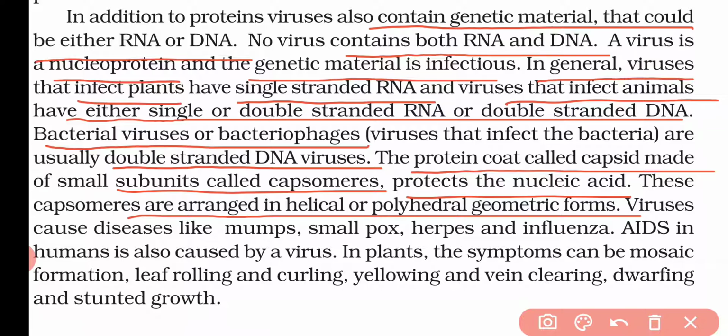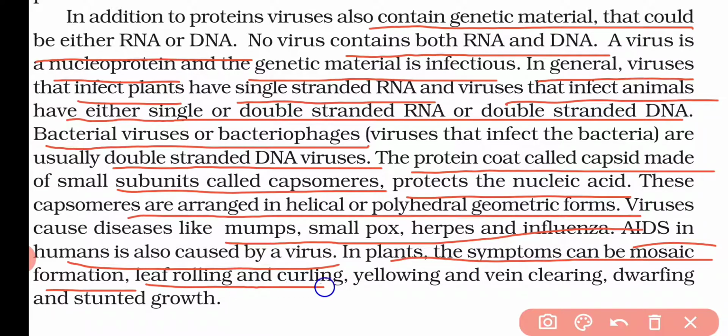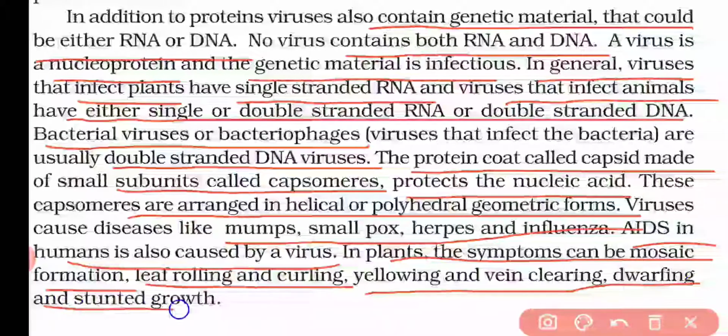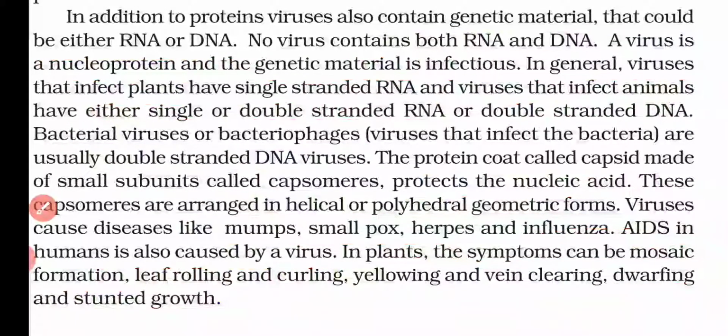Now, viruses can cause diseases like mumps, smallpox, herpes, and influenza. Now, AIDS in humans is also caused by a virus. Now, in plants, some symptoms can be mosaic formation, leaf rolling or curling, yellowing and vein clearing, dwarfing, and stunted growth. So, these are some of the symptoms which we can easily observe if any plant is suffering from a virus disease.